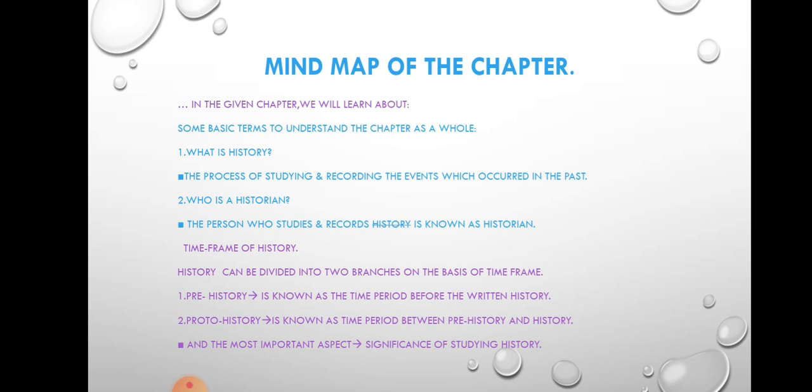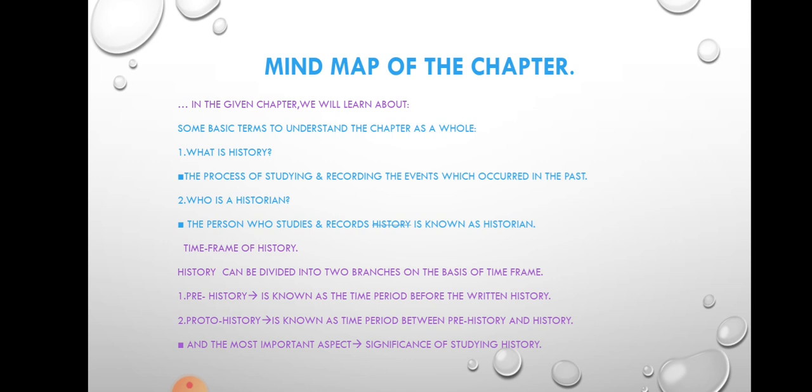So, prehistory is known as the time period before written history. Many things happened in the past, but writing evolved many years after. So, that is the time period when history was being written on manuscripts, inscriptions; all these terms we will come across in the chapter. I will explain in detail when the terms come up in this chapter. Writing in manuscripts is called written history.